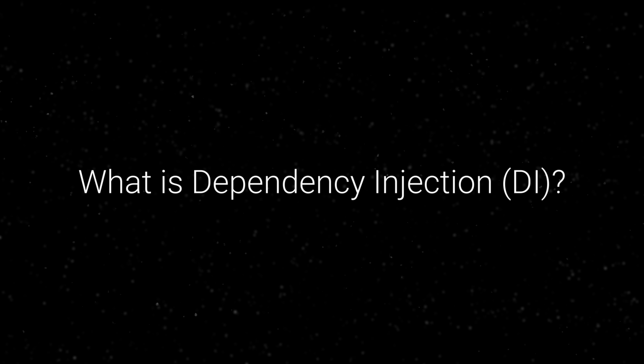Let's get into it. First, let's answer the question, what is dependency injection, or as it's sometimes referred to, just DI? Dependency injection is a pattern that, when used, moves the construction of an object outside of the class. Instead, the class takes a dependency on an abstraction. In static languages like C# and Java, dependency injection is heavily used to reduce coupling and facilitate testing. In fact, you'll find dependency injection frameworks whose sole purpose is to maintain dependencies and their relationships to each other.